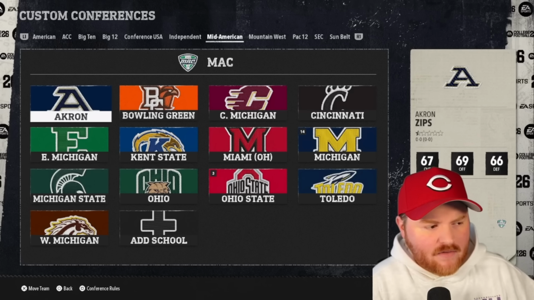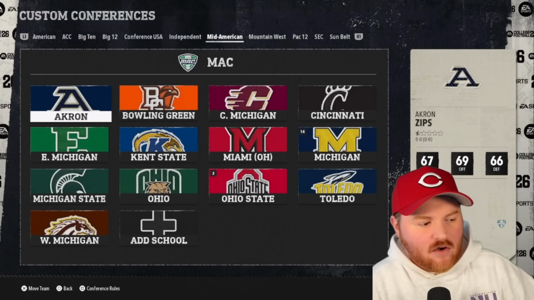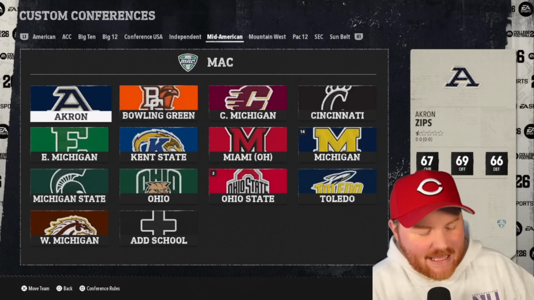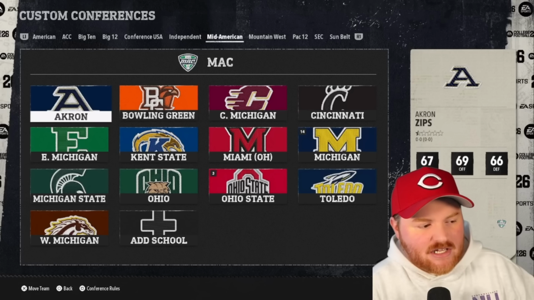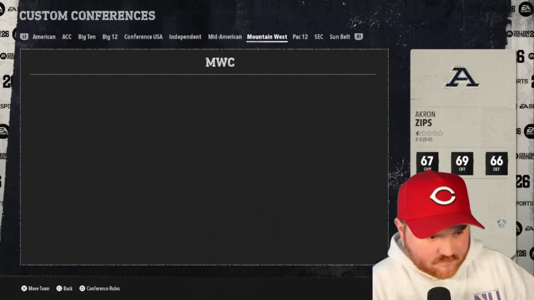So from Ohio, we've got Akron, Bowling Green, Cincinnati, Kent State, Miami of Ohio, Ohio State, and Toledo. And then from Michigan, Central Michigan, Eastern Michigan, Michigan State, and Western Michigan.